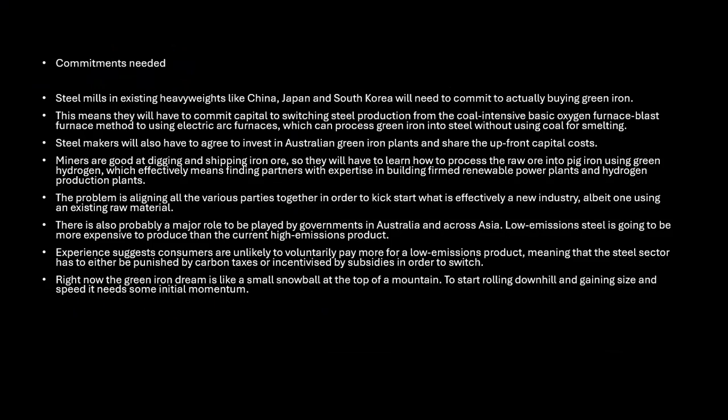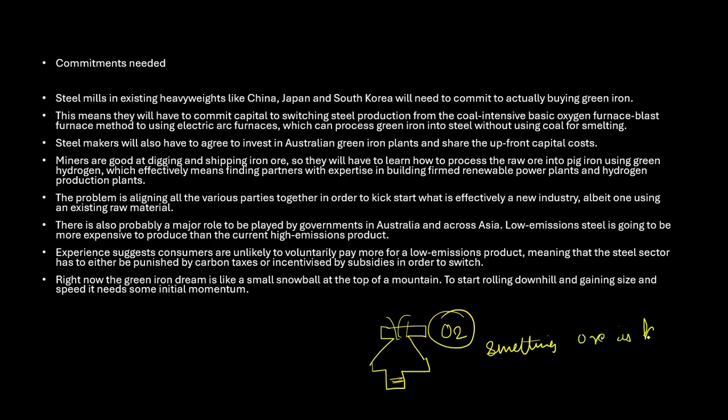Okay. They must switch to electric arc furnaces, which do not require coal for smelting. The smelting process is burning the ore in the presence of oxygen at a very high temperature. That is the process of smelting. Say this is your blast furnace. This is how the blast furnace will be. In this, the ore will be put in, they allow the oxygen to go in, and they melt it at a very high temperature. And in this process the ore is burnt in the presence of oxygen.